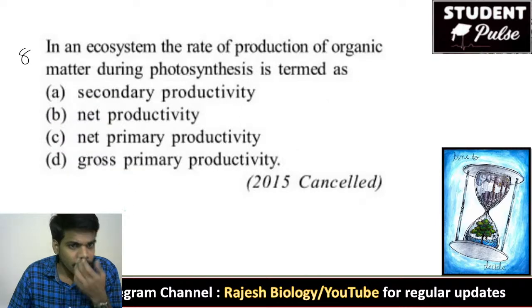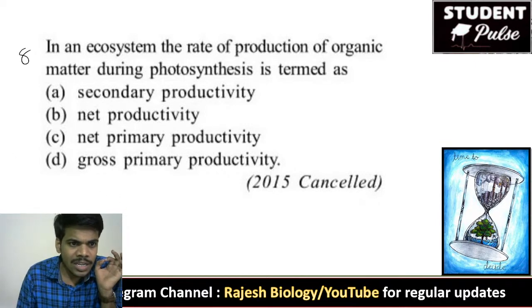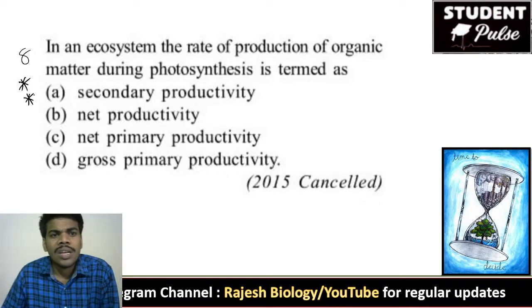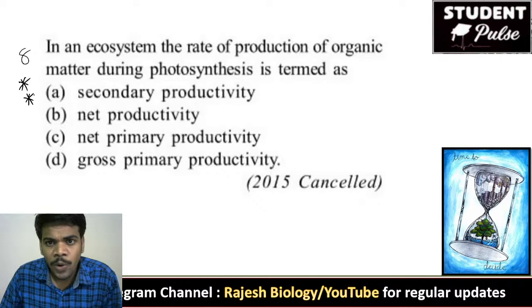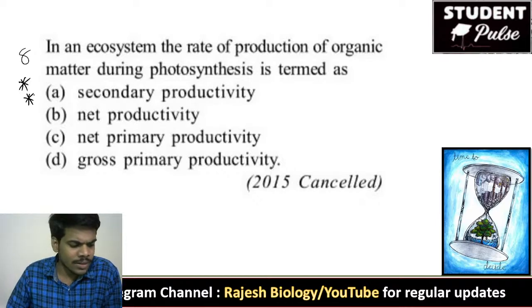Eighth question. In an ecosystem, the rate of production of organic matter during photosynthesis is termed as. This is also a very important question. In an ecosystem, the rate of production of organic matter during photosynthesis is termed as.